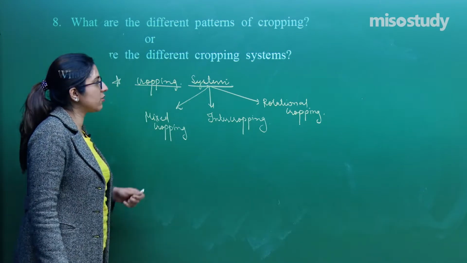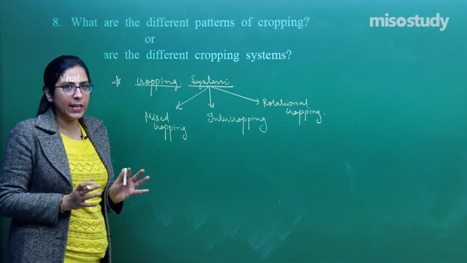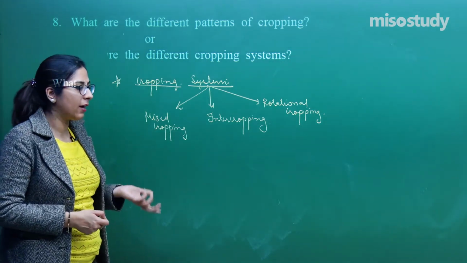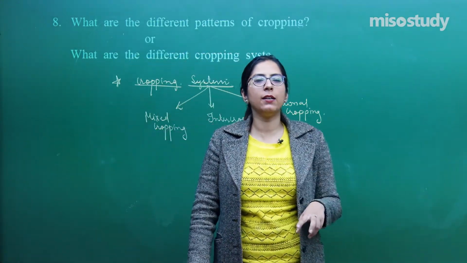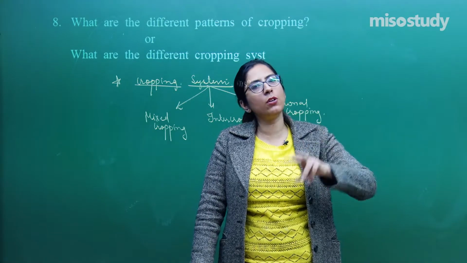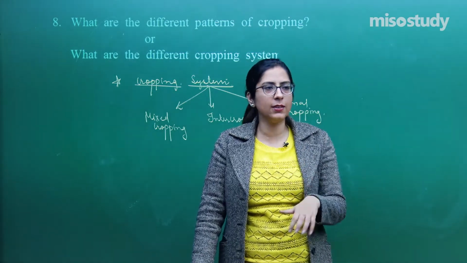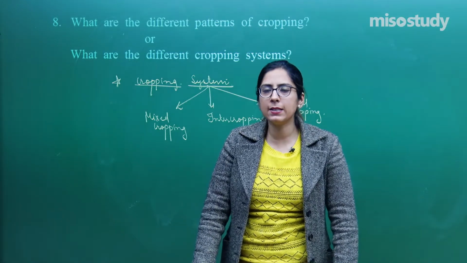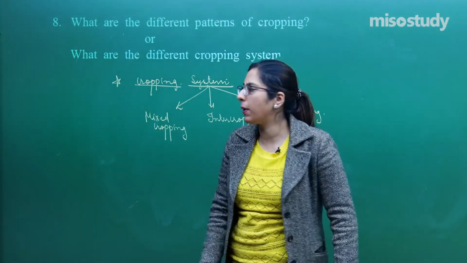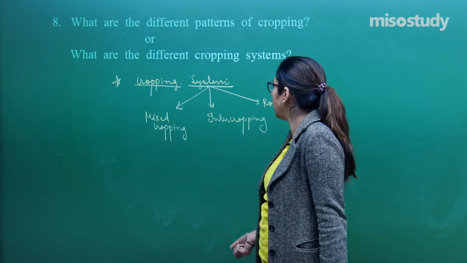Right. Now, in mixed cropping, within a single agricultural land, we grow not only a single plant, rather we grow different types of crops as well. This is considered as mixed cropping. Examples we have already studied.